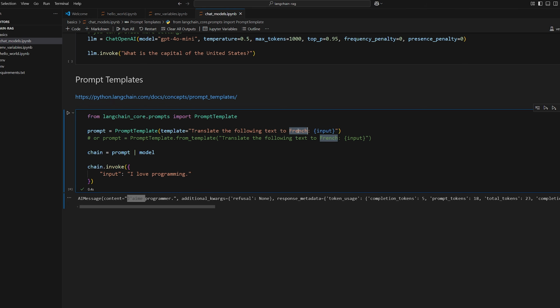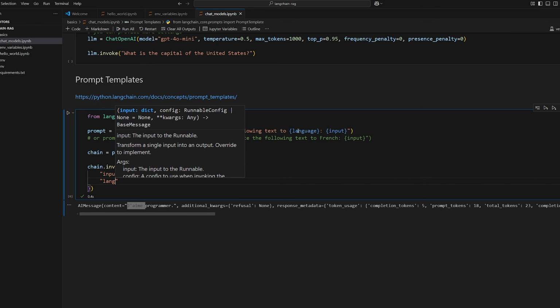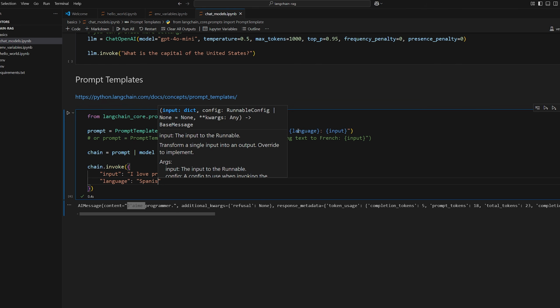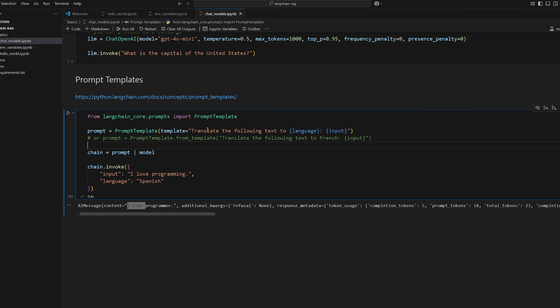So if you want to, you could also replace French with language. And then now you could add that as one of your variables. So you can do language, and we can say Spanish. So now it's going to be translate the following text to Spanish, and then I love programming. Me encanta programar. Pretty cool.